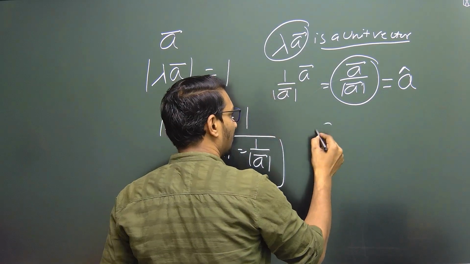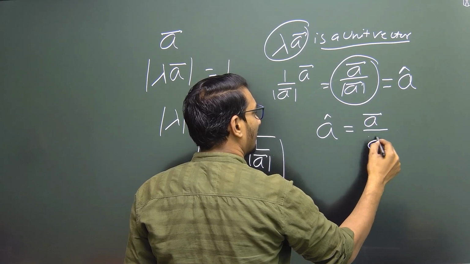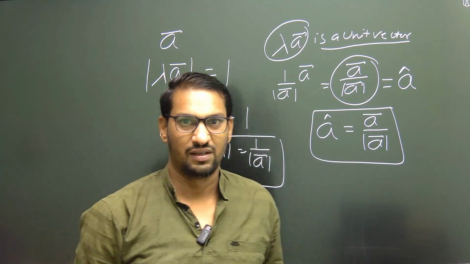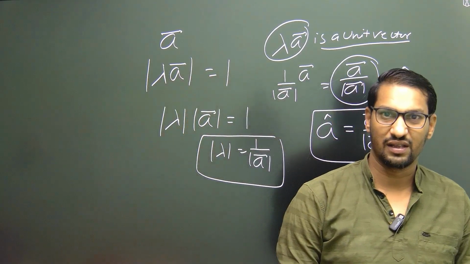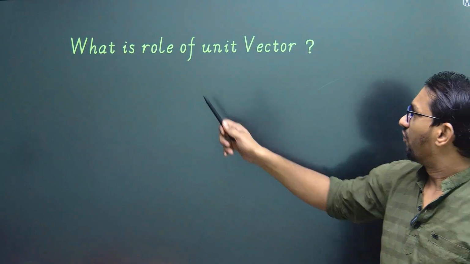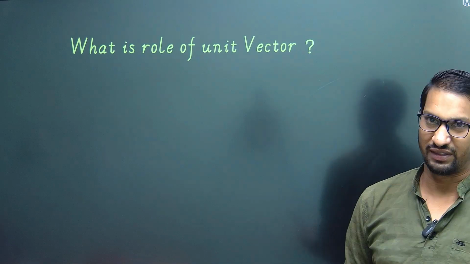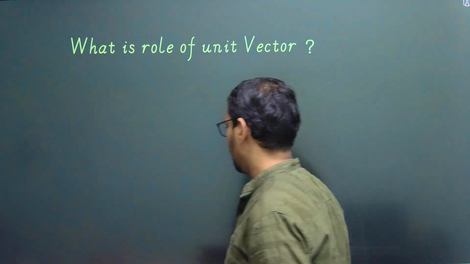And in this way, we get a formula for the unit vector. The formula is nothing but vector A upon mod of vector A. This is known as the unit vector in the direction of vector A. Okay, let's understand what the role of a unit vector is, and why we should study it. To understand this concept, let's take an example.